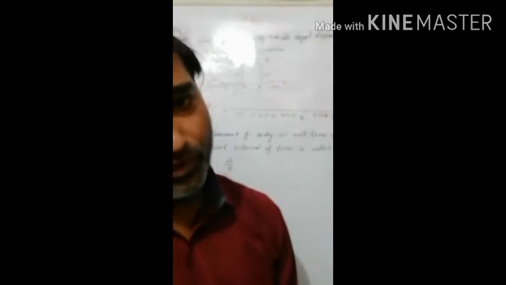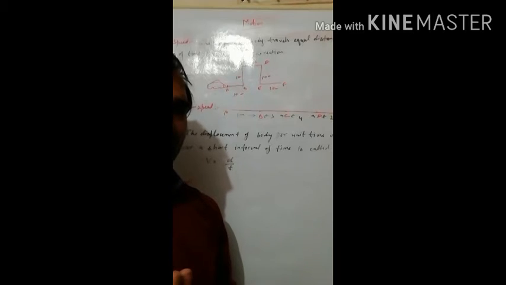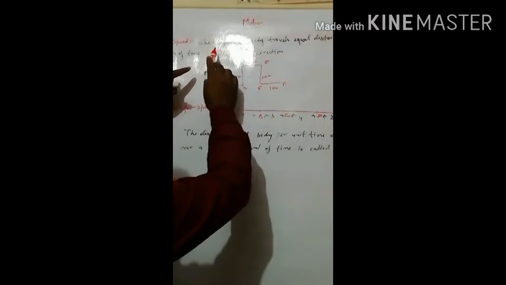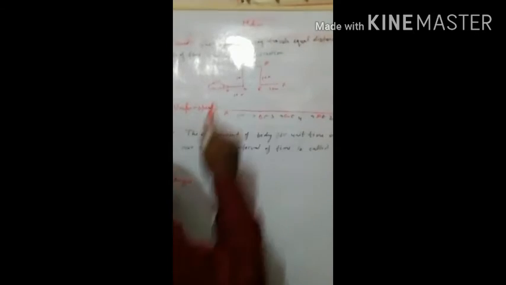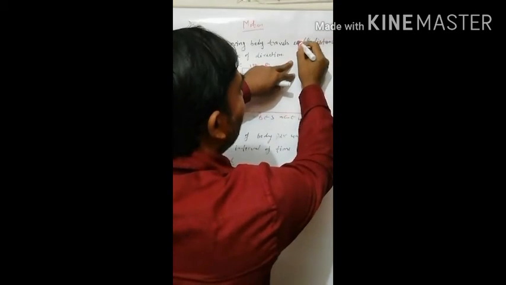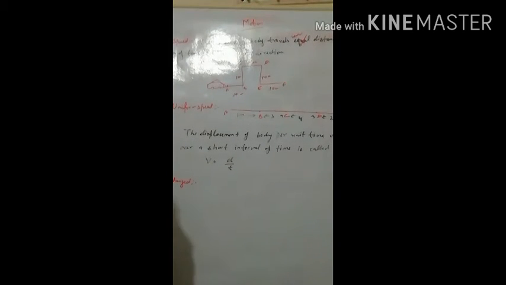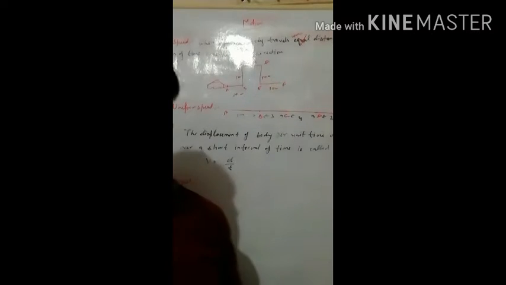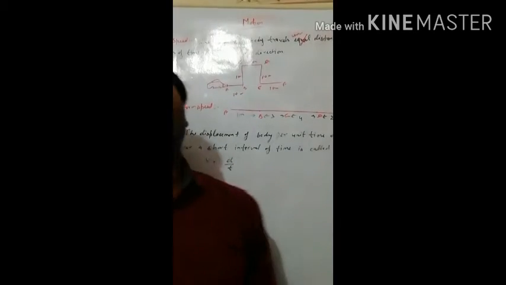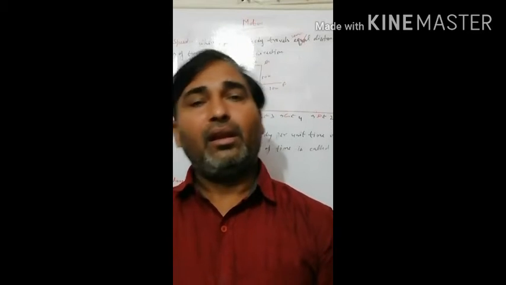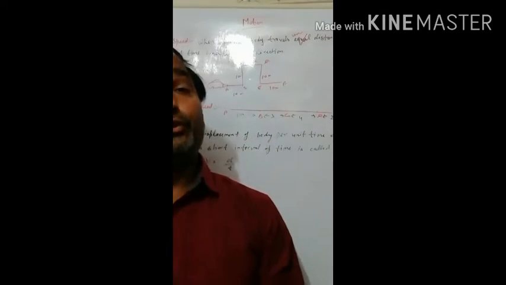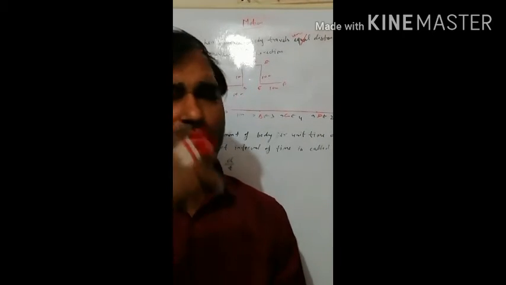Now let us come to non-uniform motion. In non-uniform motion, what do we do? When a moving body travels equal distance, we cancel it, and here we write unequal distance in equal time interval. That is, when you cover unequal distance in equal intervals of time, then that body is in non-uniform motion.